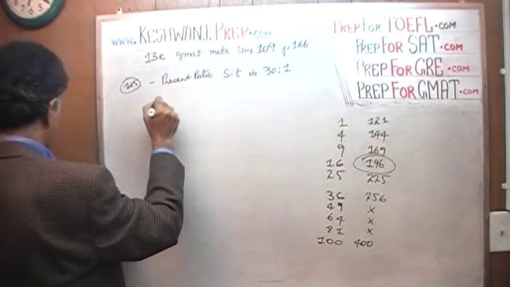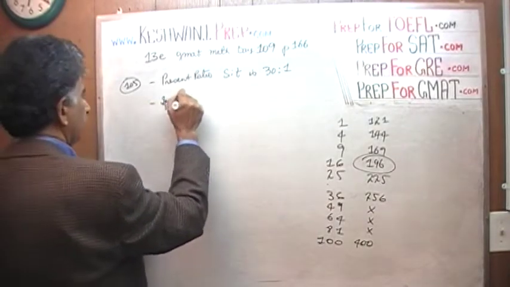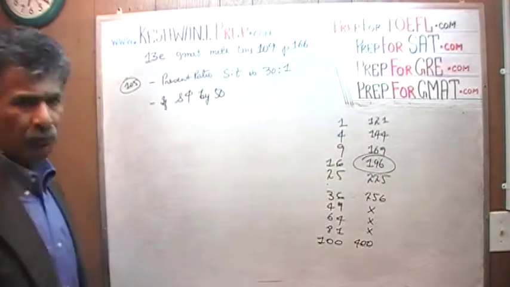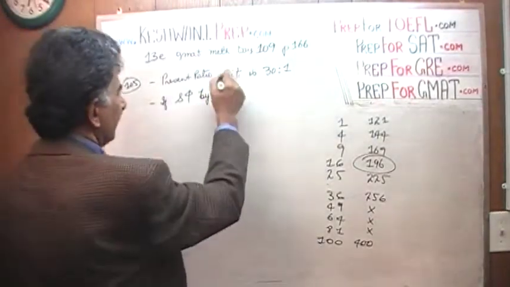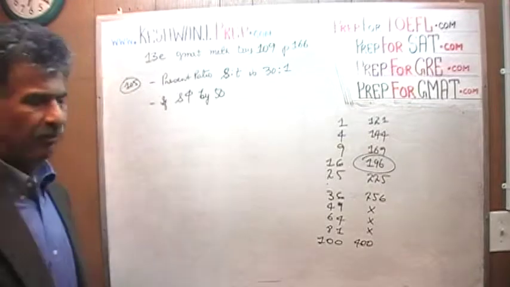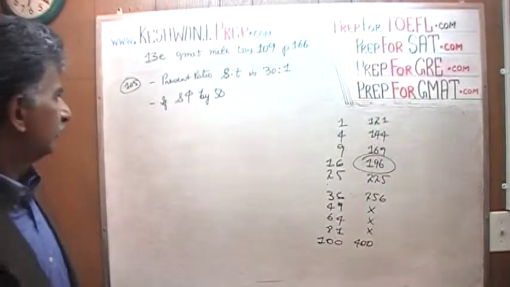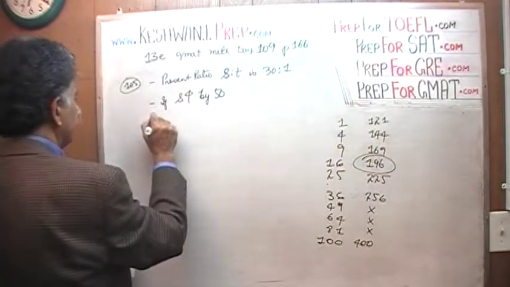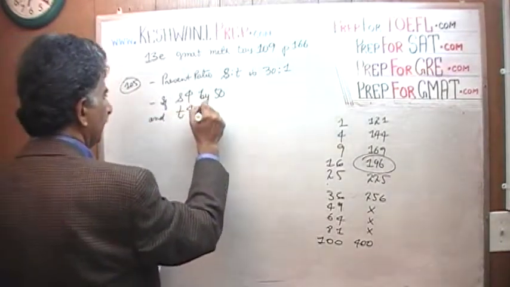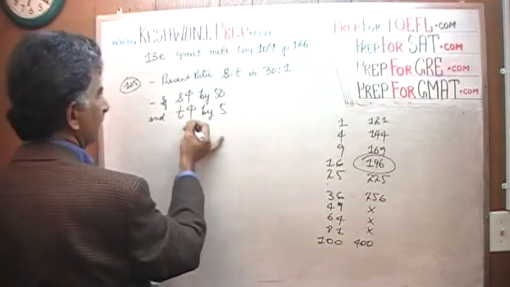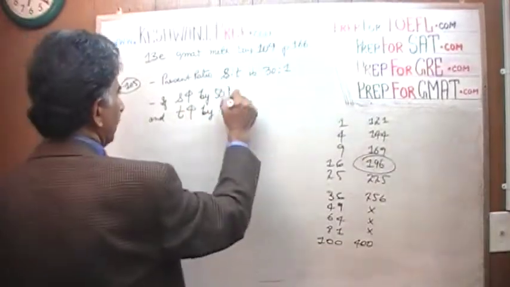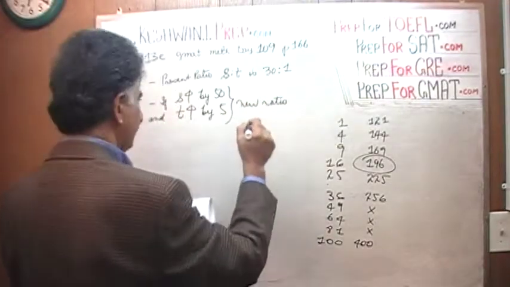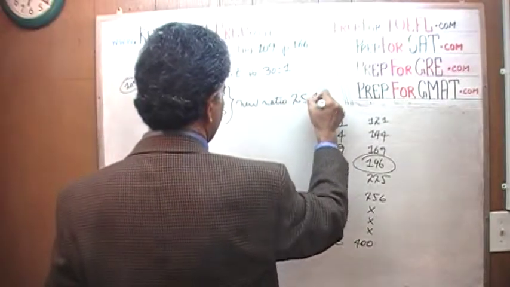We are told then that if the number of students goes up by 50, S for students, T for teachers, and T goes up by 5, then the new ratio will be 25 to 1.